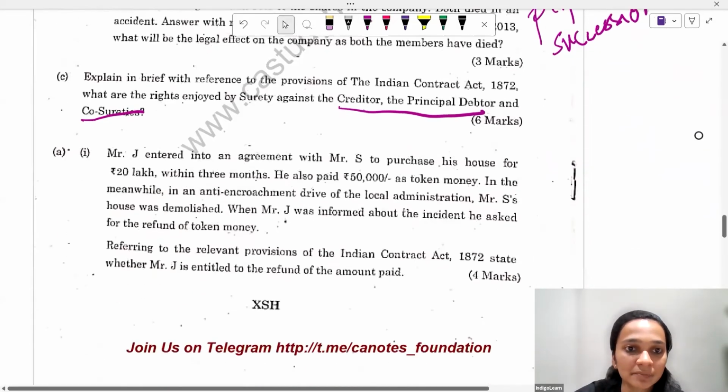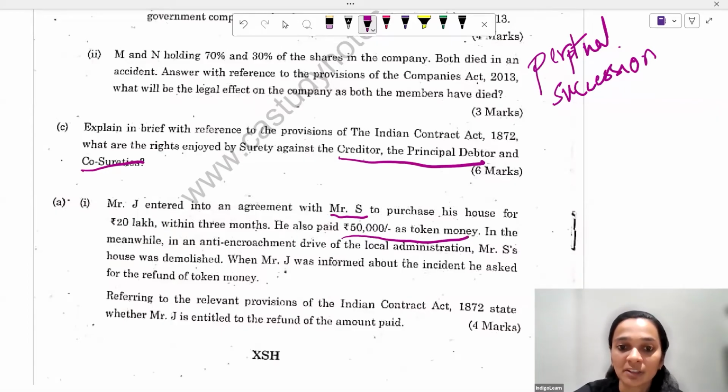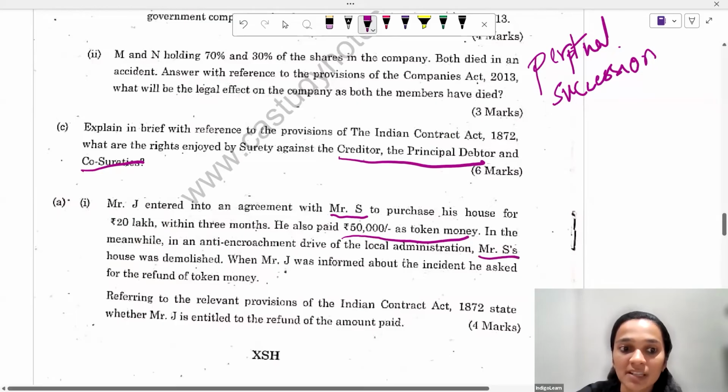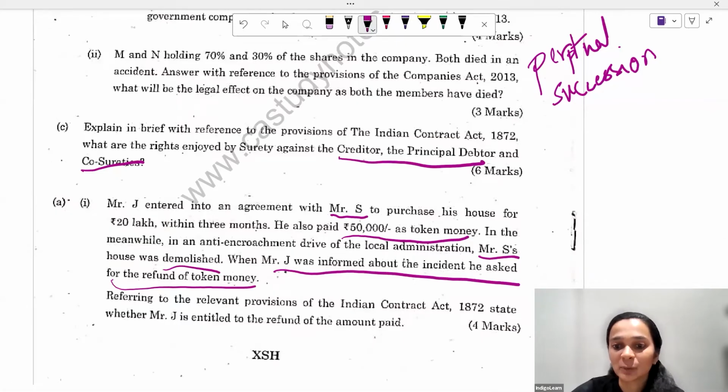Moving on to the next question. Mr. J entered into an agreement with Mr. S to purchase his house for 20 lakhs within 3 months. He also paid an advance of 50,000 as token money. In the meanwhile, in an anti-encroachment drive by the local administration, Mr. S's house was demolished. When Mr. J was informed about the incident, he asked for the refund of the token money. Referring to the relevant provisions of the Indian Contract Act, state whether J is entitled to the refund.